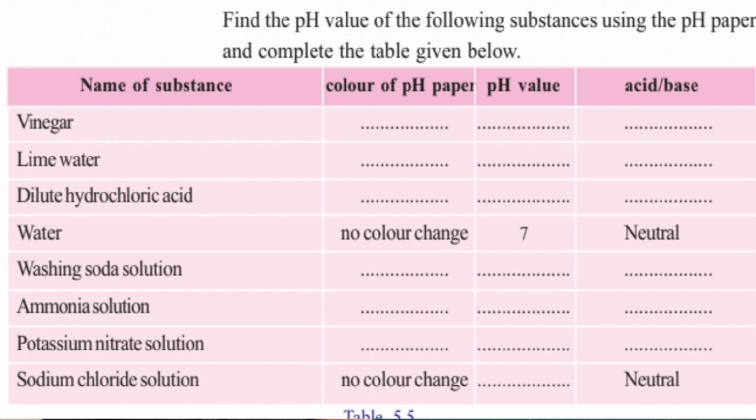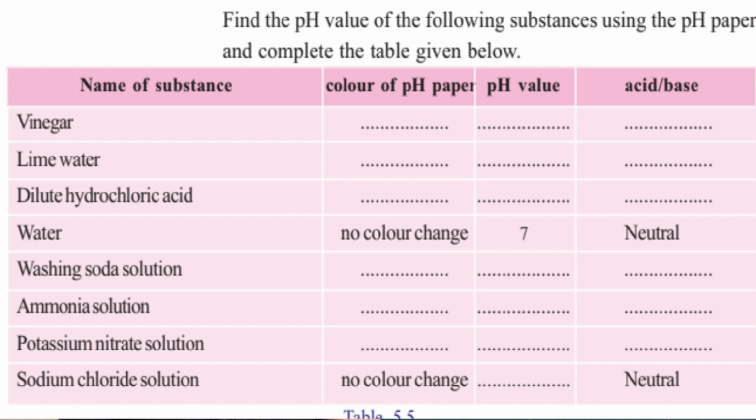Potassium nitrate, and next sodium chloride. These are neutral salts. They are neither acidic nor basic, they are neutral salts. To understand this, I have to go to the next topic, that is neutralization. What is meant by neutralization? That I will teach you in the next class.